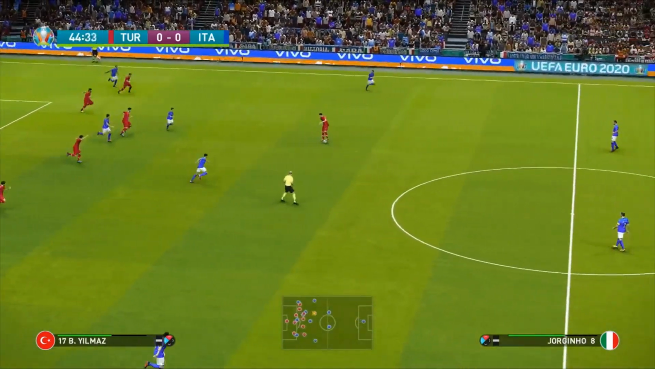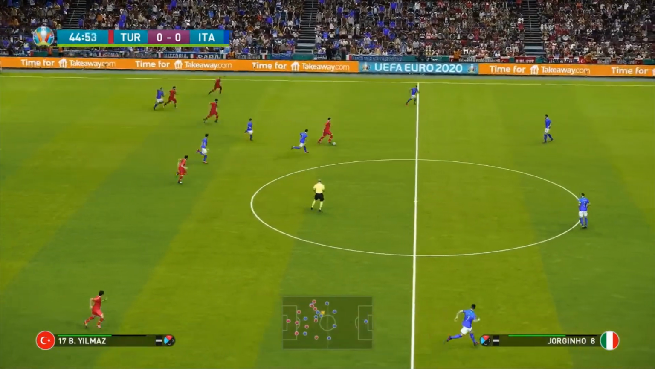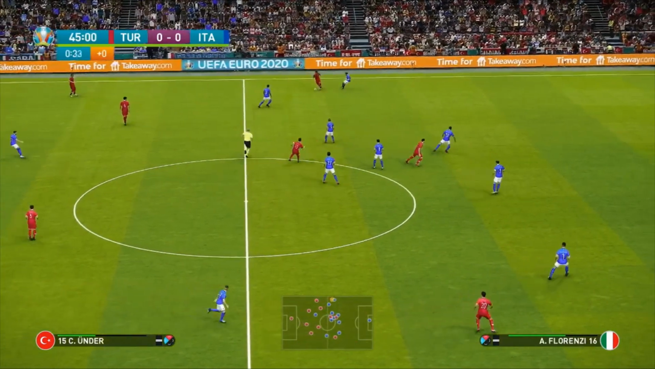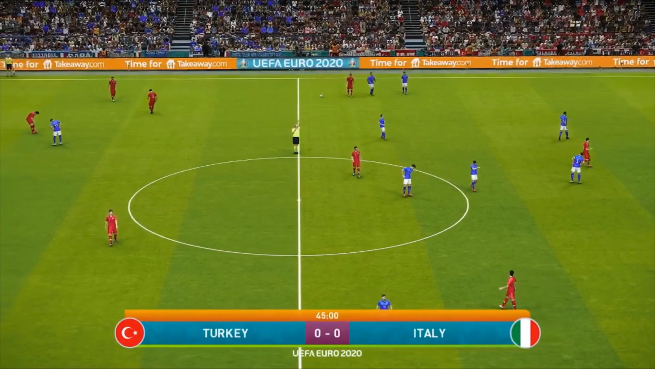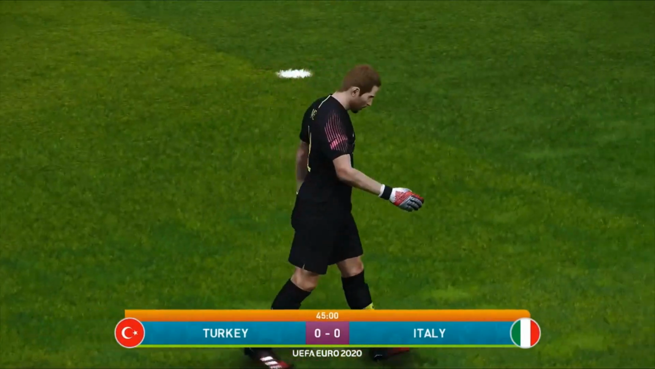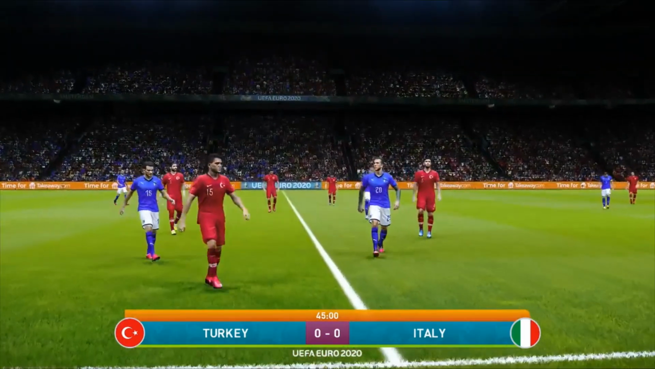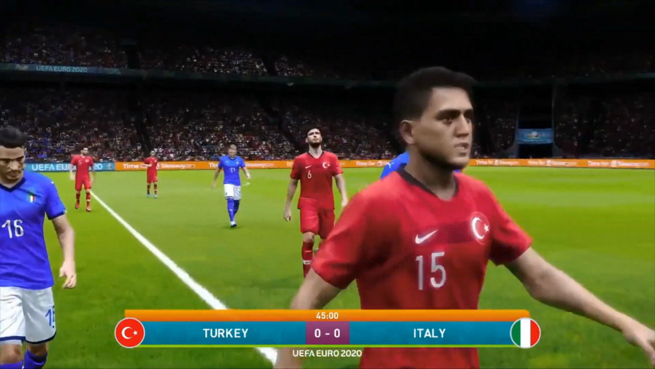Now here's Burak Yilmaz, one of Turkey's very star players over the last couple of years. He's been in the side a hell of a lot, and the whistle is blown there. Half time of this game. It currently stands Turkey 0, Italy 0. Will we find a winner? We'll find out in a short moment.